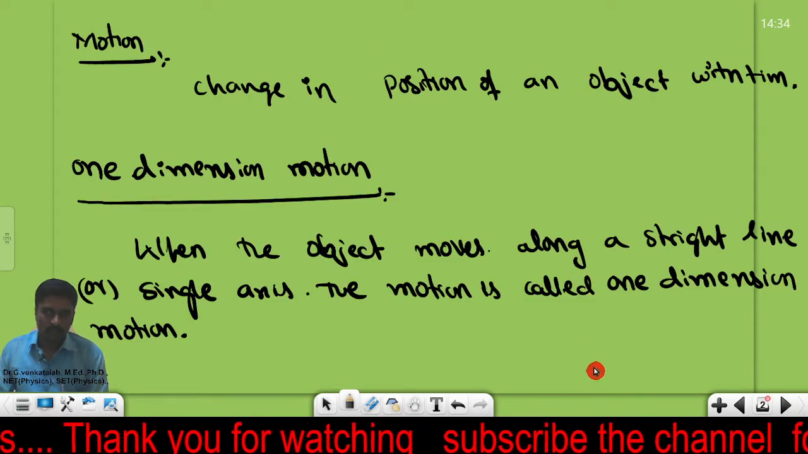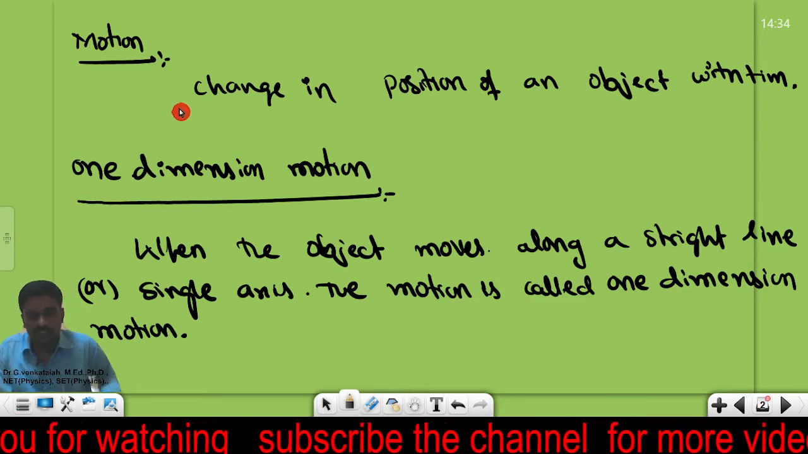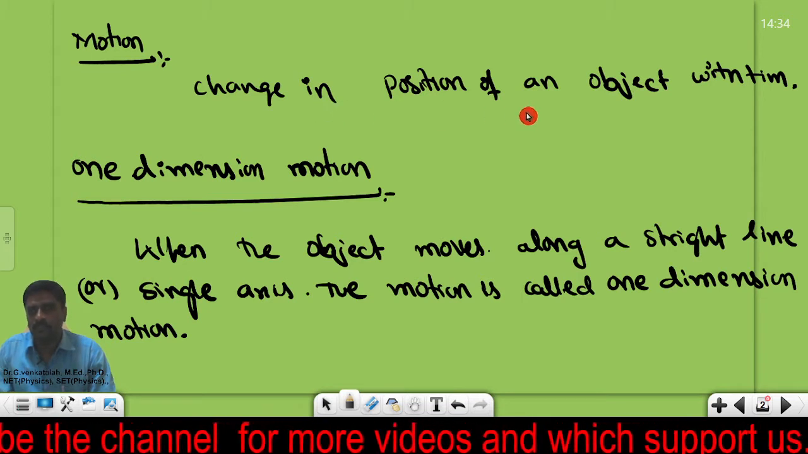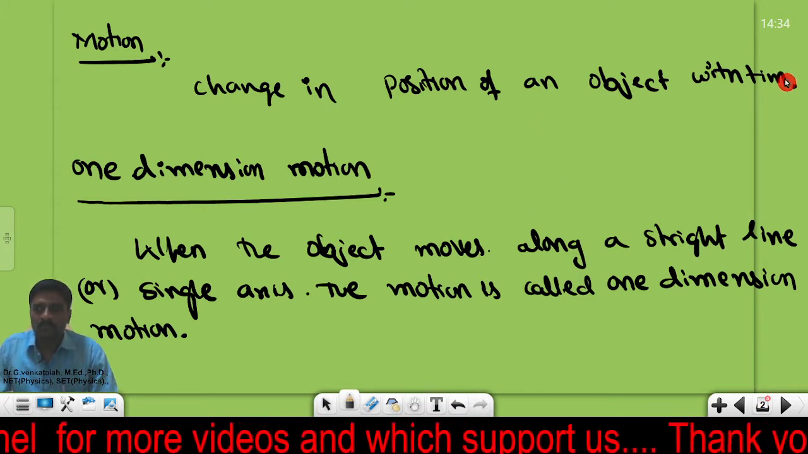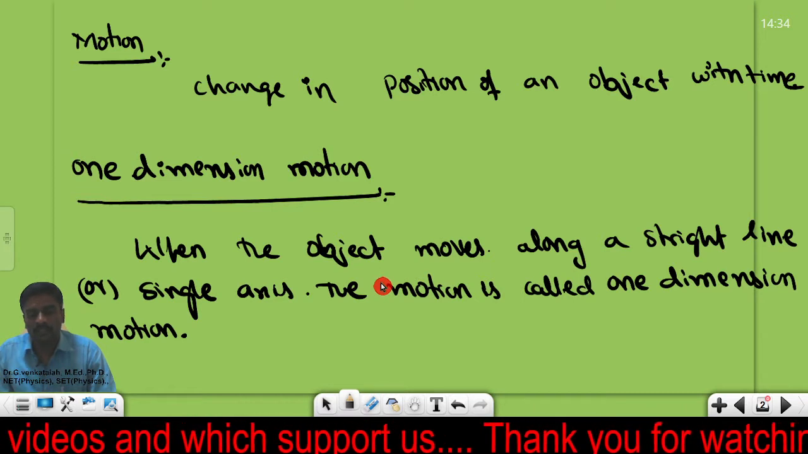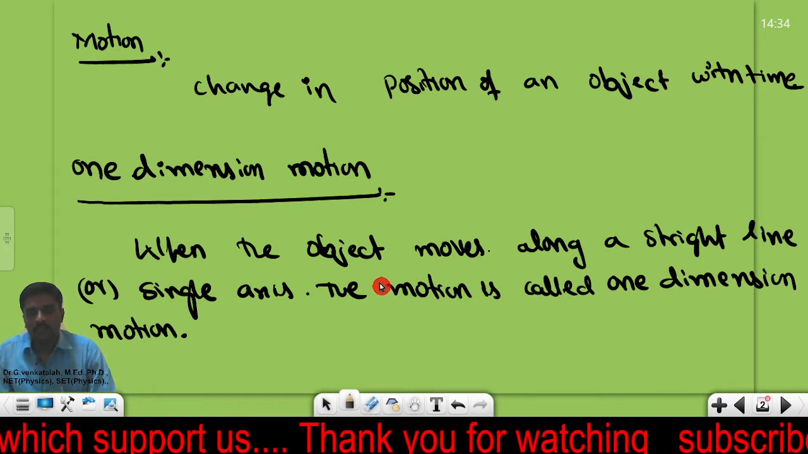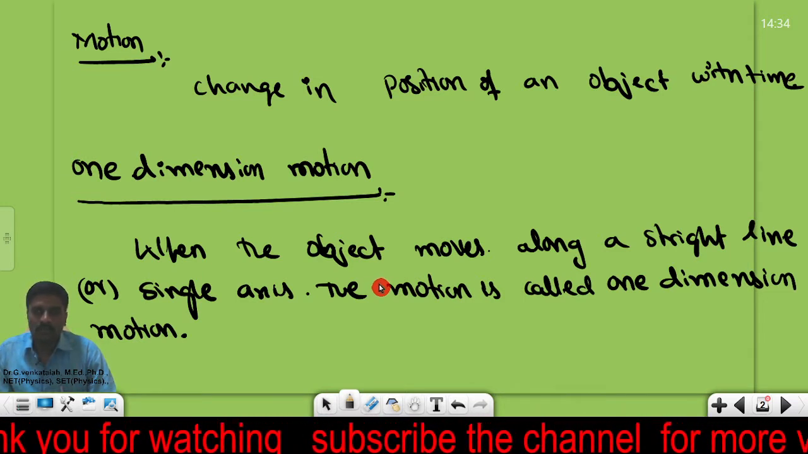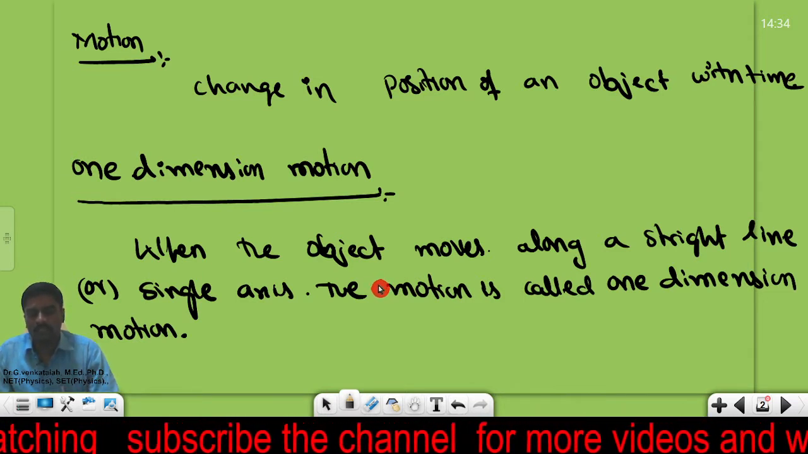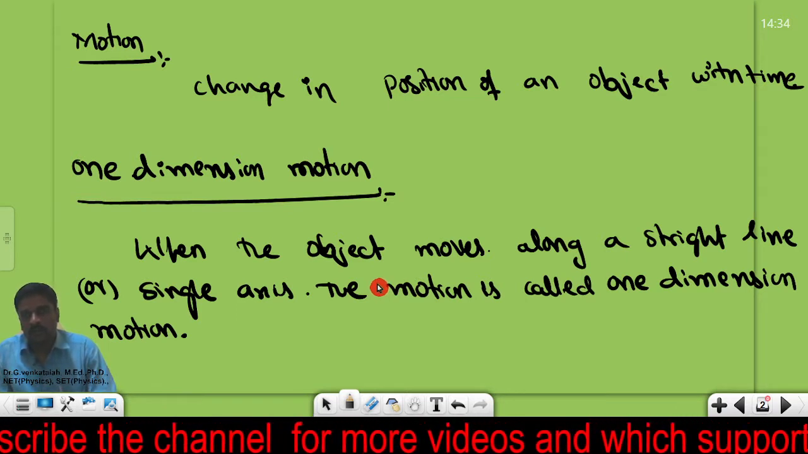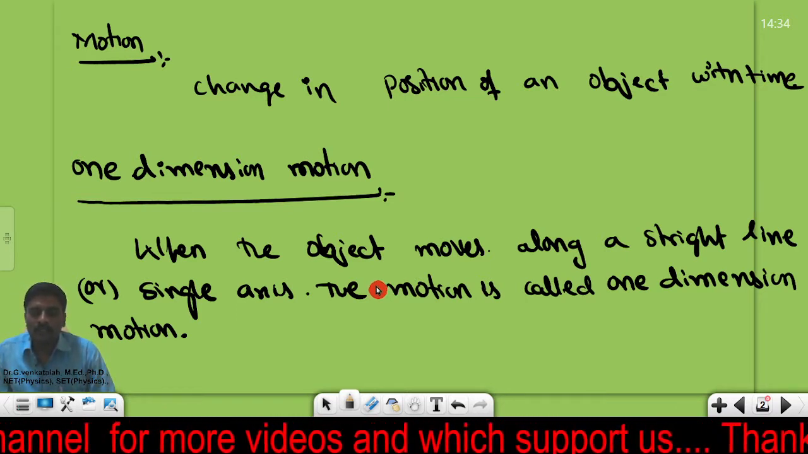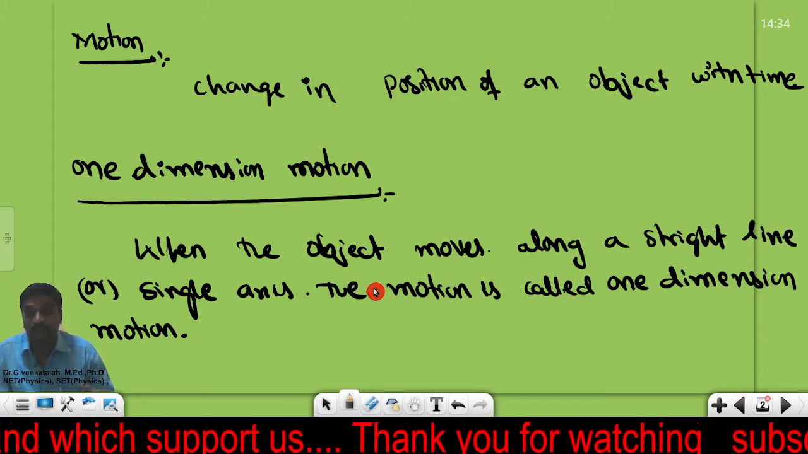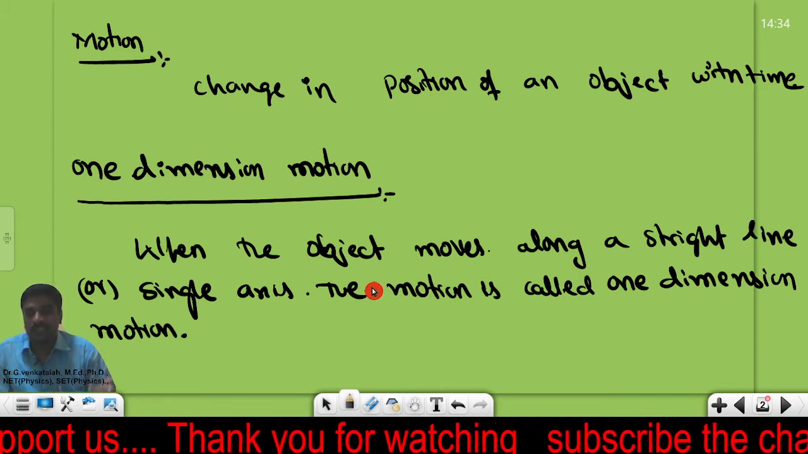The definition of motion is the change: if an object changes its position with respect to time, then we will say that the object is in motion. What does that mean? If an object changes its position with respect to time, the object is said to be under motion. So how can we say that the object is under motion? That means the object must change its position with respect to some other object, that is, the surroundings.